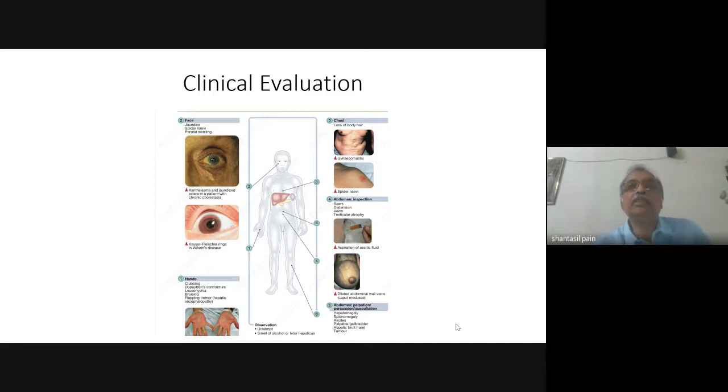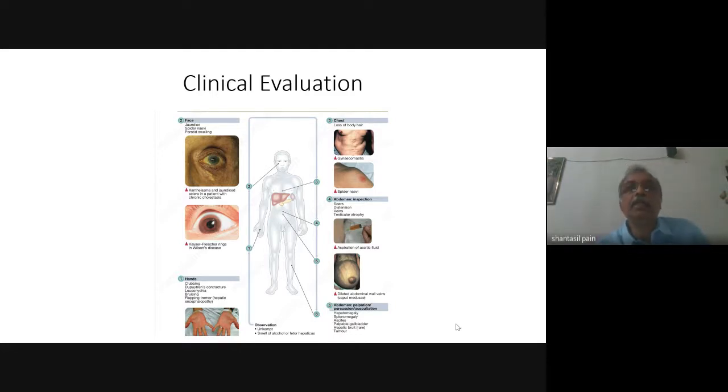If your patient is not that conscious, not that alert, then you must think whether the patient is having features of hepatic encephalopathy or not. And if you think so, then you look for the flapping tremor.